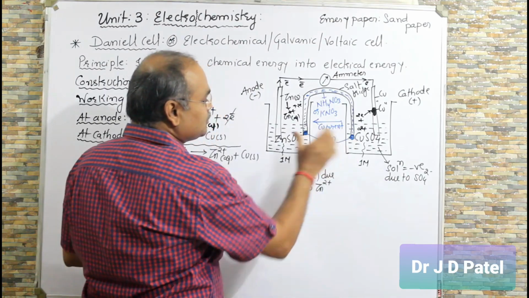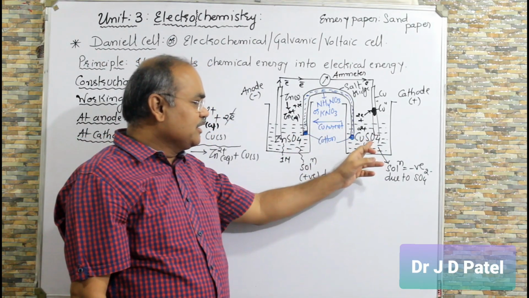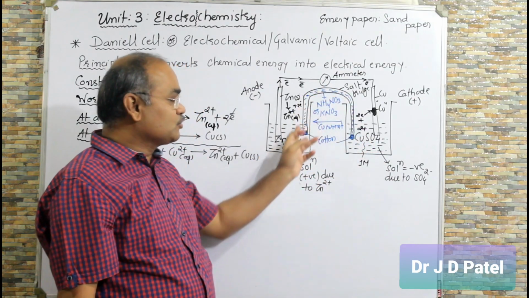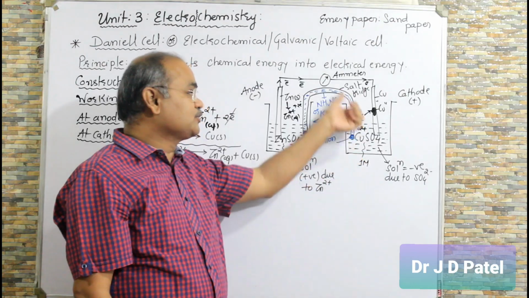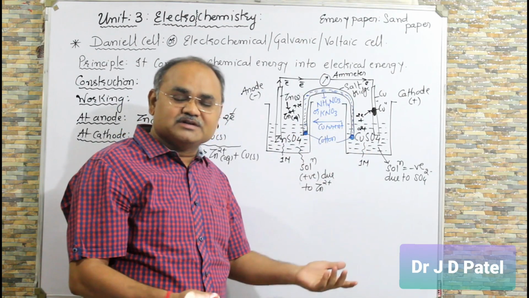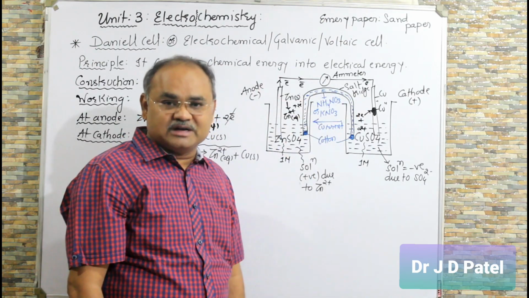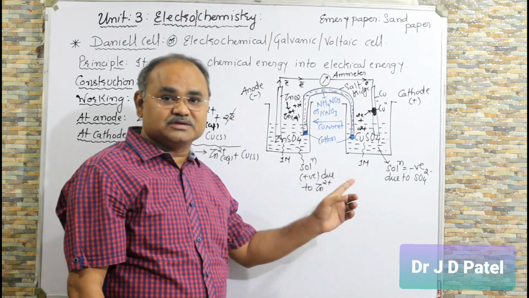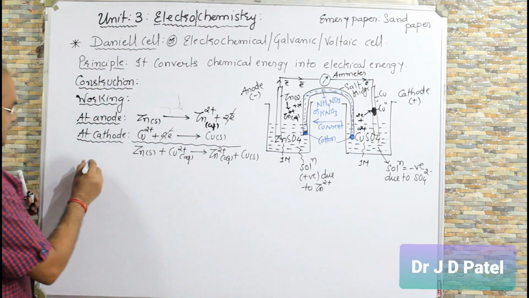And both the solutions can be made electrically neutral by allowing the negative ion to flow from cathode to anode via the salt bridge. So the salt bridge allows the negative ion to flow from cathode to anode and makes both the solutions electrically neutral. Once both the solutions are electrically neutral, the cell reaction will continue to produce electric current. So this is an important question, right? Now, what is the function of the salt bridge?